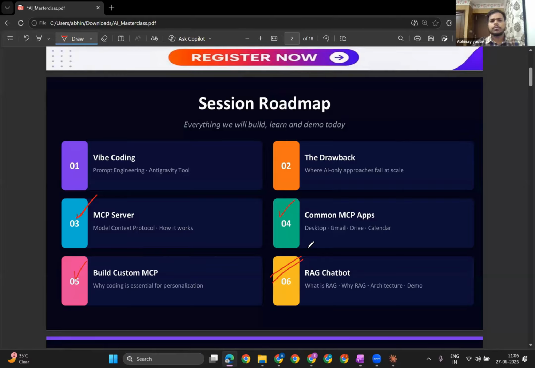I will just show you some of the drawbacks if you're not going to use the RAG concept. And if you're going to use the RAG concept, what will be the outcome? How you can actually enhance your productivity or efficiency in your daily task, how you can learn different things, and all these things.